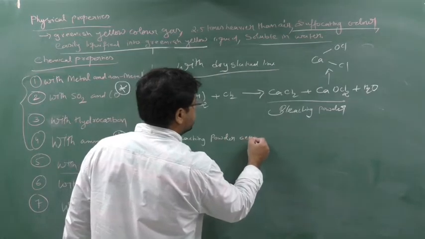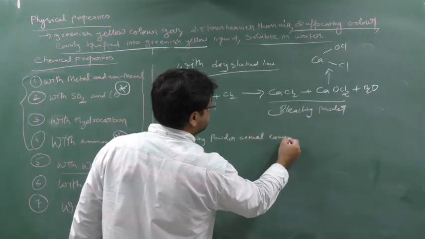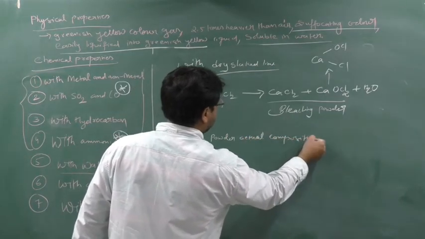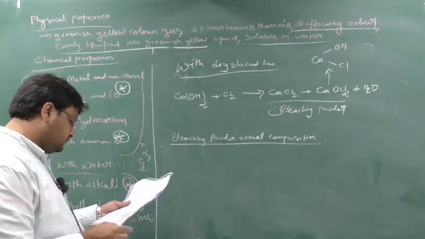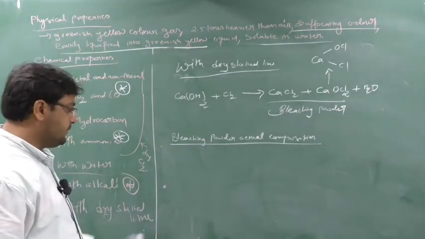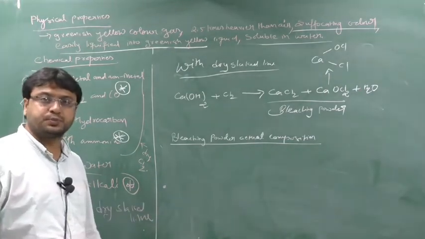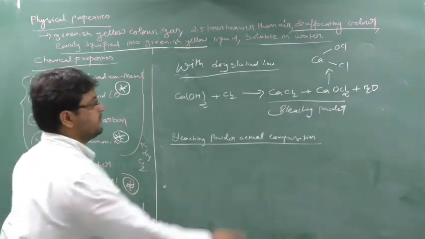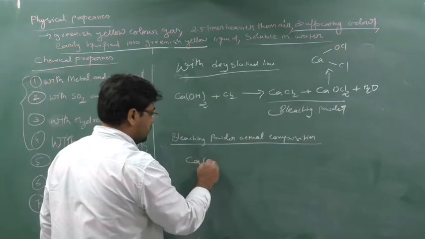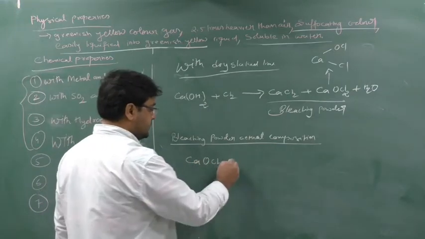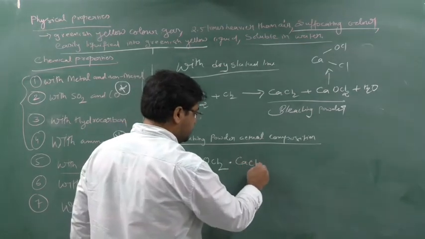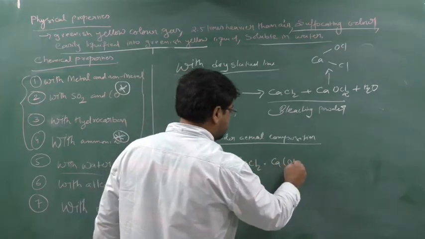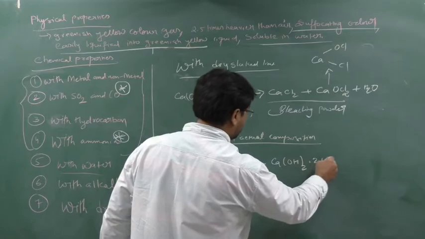This is very important for competition exams. See how to remember. First you remember Ca(OCl)2, then you remember CaCl2, then you remember Ca(OH)2, and then you remember 2H2O.